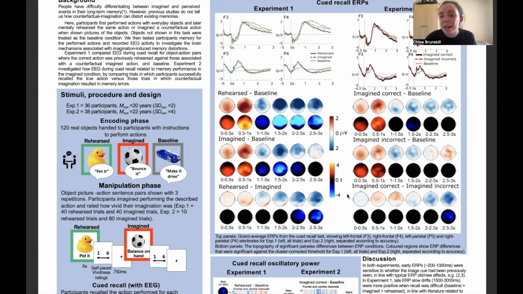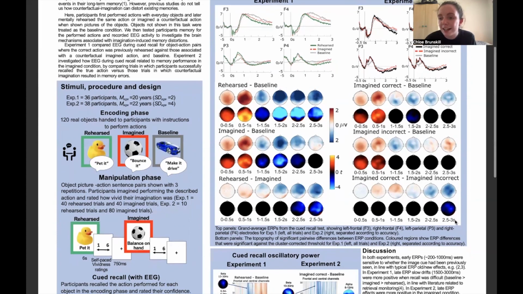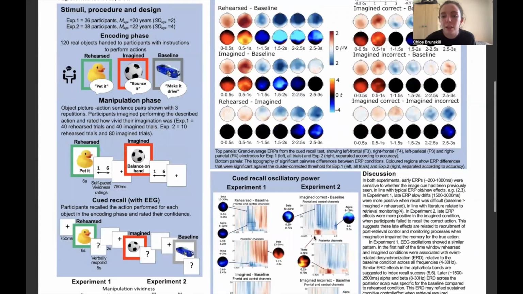For trials in the imagined condition, late ERP effects were more positive when participants failed to recall the correct action, suggesting that late effects in the epoch could reflect control and monitoring processes that are engaged when the memory for the true action is impaired by imagination.